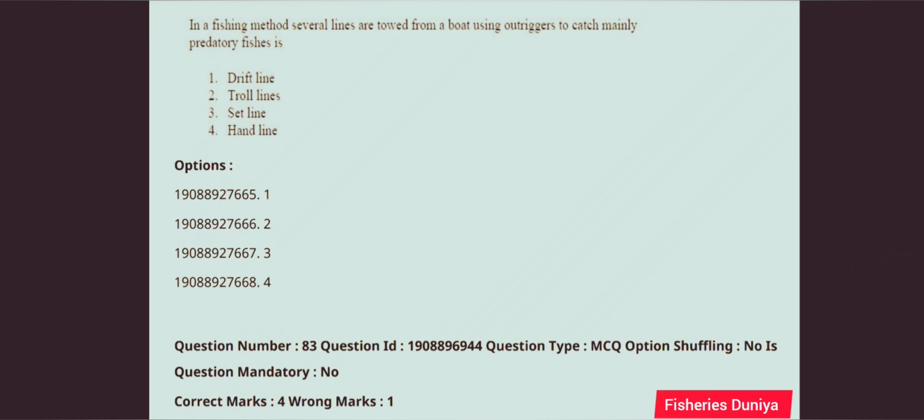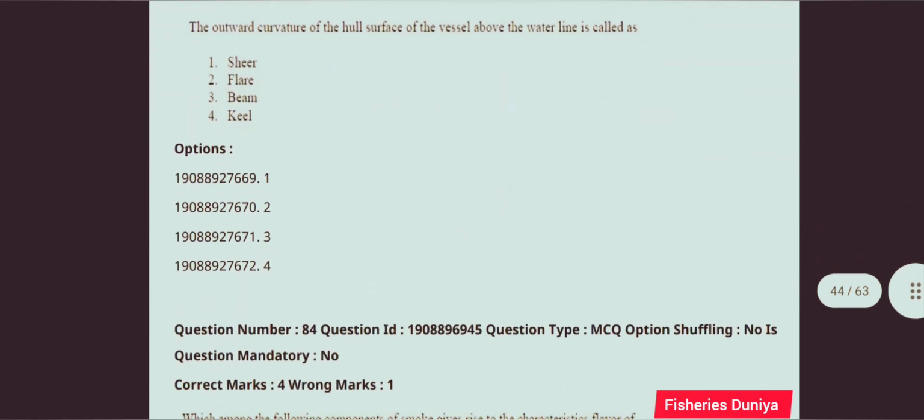So this question is correct answer is option number 2, trawl lines. Next question, the outward curvature of the hull surface of the vessel above the water line is called as. So this question is correct answer is option number 2, flare.